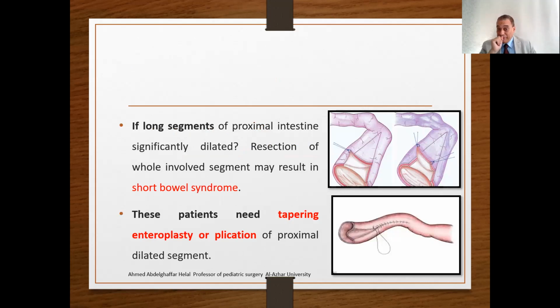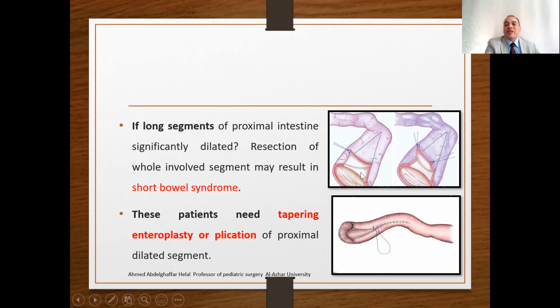If a long segment of the proximal intestine is significantly dilated, the resection of the whole involved segment may result in short bowel syndrome. In these cases, we have two options. We may perform what is called tapering enteroplasty or plication. You see that this is plication of the intestine. We take sutures to reduce the caliber, invaginating the intestine inside. So you don't resect anything. You just invaginate. This invagination will reduce the caliber to the same caliber of the distal bowel.